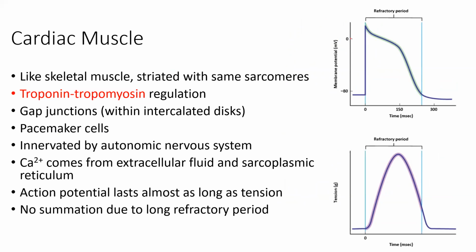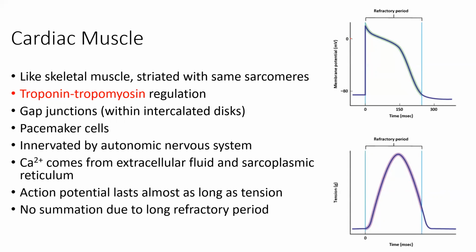So the last thing we'll talk about here is cardiac muscle. This is a perfect segue to getting into the cardiovascular system that we're going to start the next time we meet. So the cardiac muscle features are similar to skeletal muscle. They're striated, so they've got those sarcomeres. We see the troponin and tropomyosin regulation that we also saw with skeletal muscle, so not the calmodulin regulation that we see in smooth muscle.